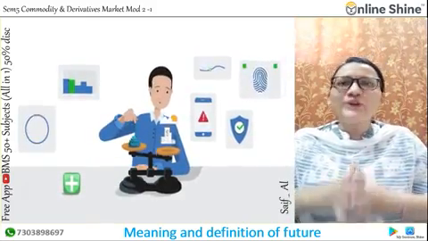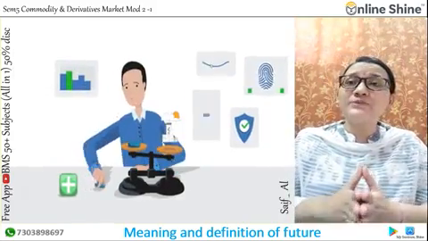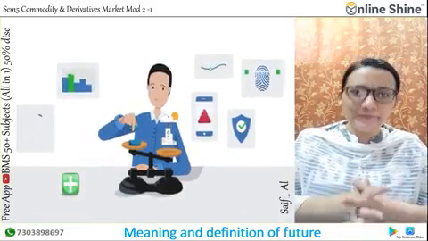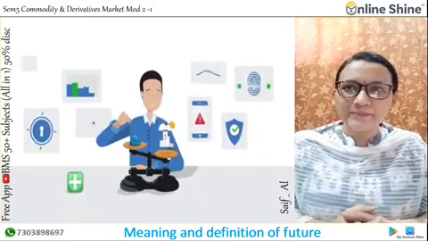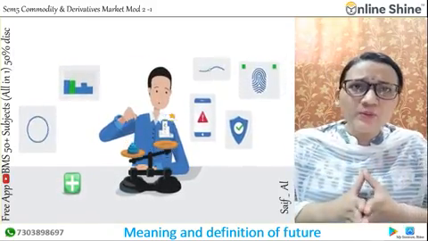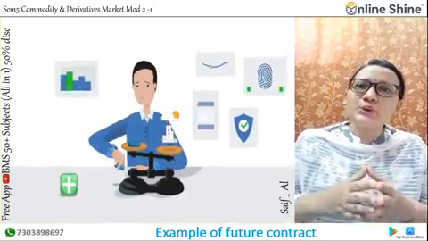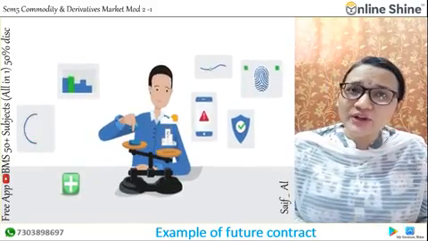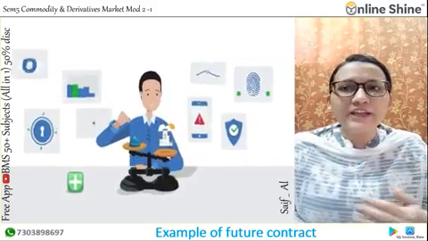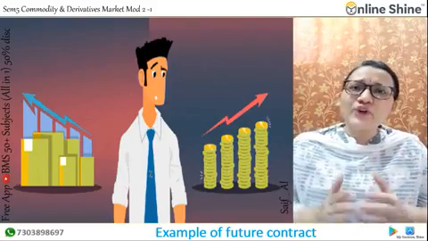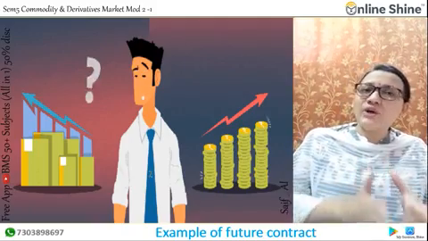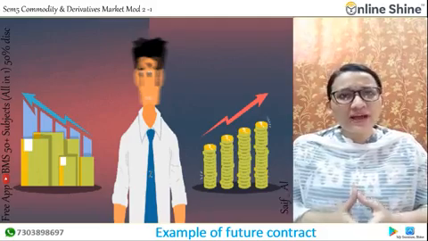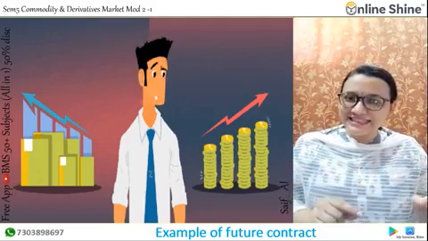From the above, you must have understood the future theoretically. Now let us understand it practically, and I'll give you one example. For example, if someone wants to buy a September crude oil futures contract, they make a futures contract that they will buy 200 barrels of oil at the agreed price as of the September expiration, whatever the market price at the time in September.